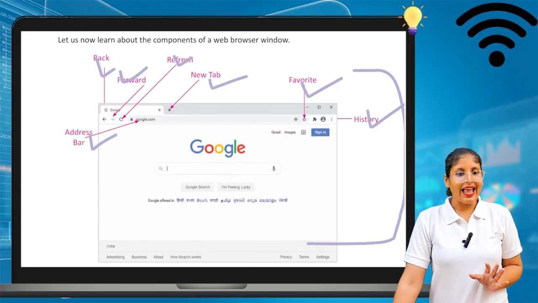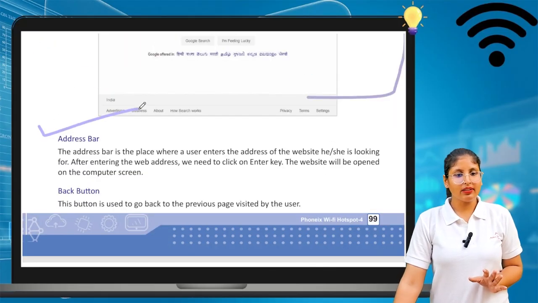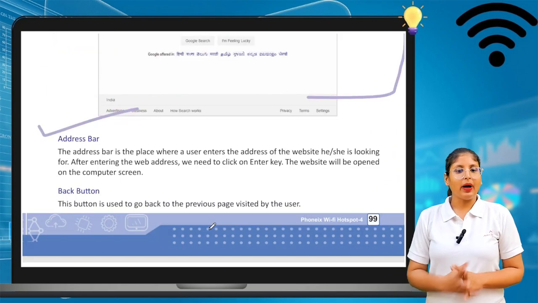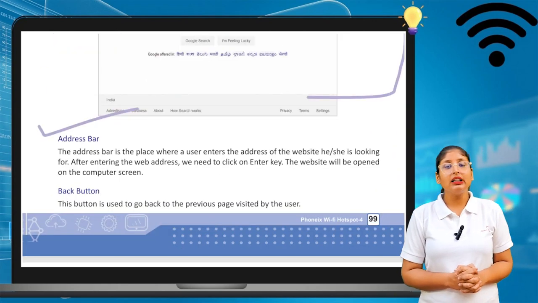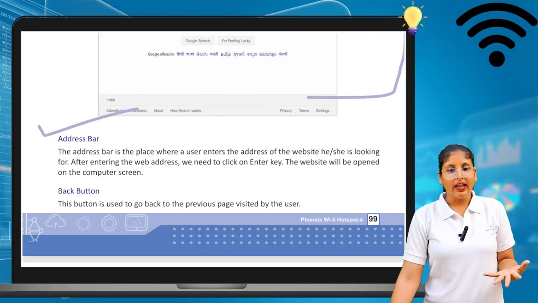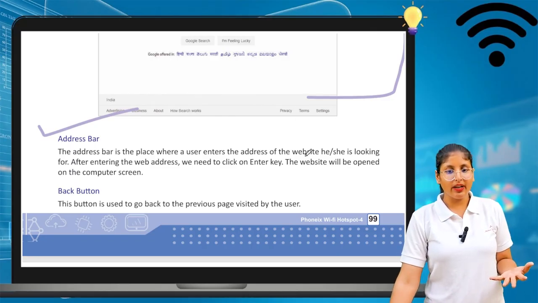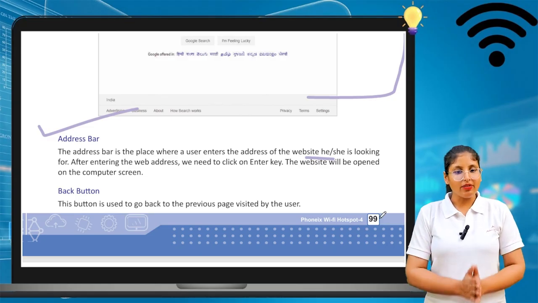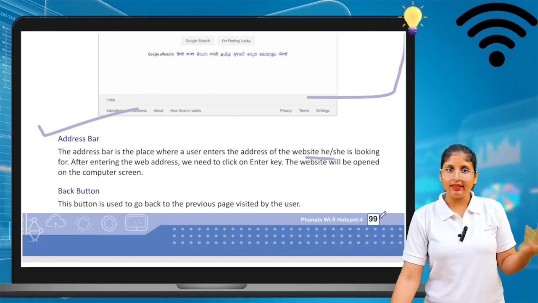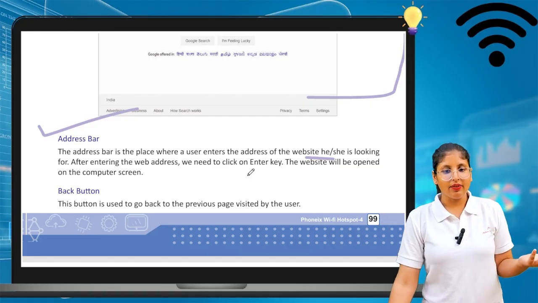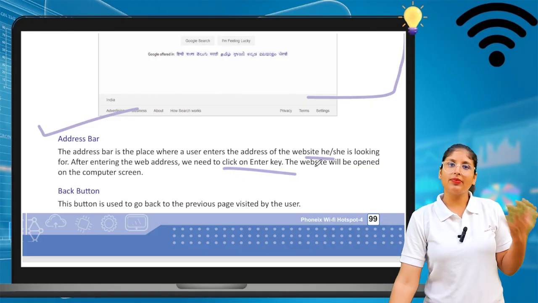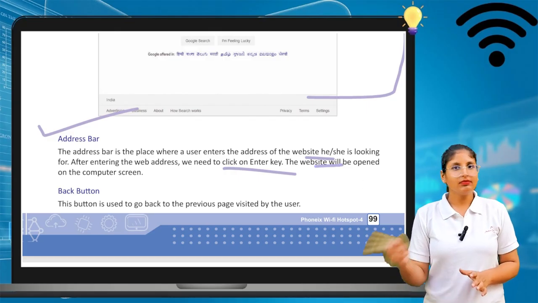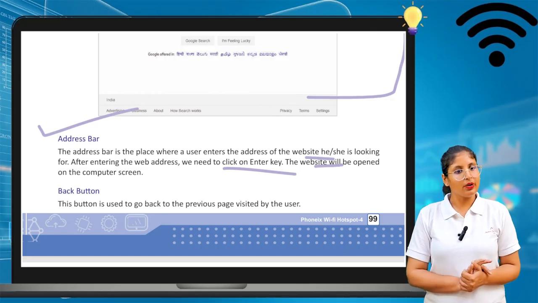Let's see the address bar. The address bar is a place where a user enters the address of the website he or she is looking for. After entering the web address, we need to click on the enter key. Then that website opens on the computer screen.